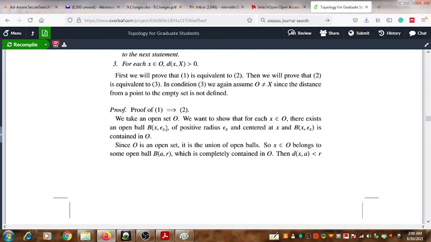Therefore we can conclude that the subset O can be written as the union of a collection of open balls, and that means O is an open set. That is the end of the converse statement.